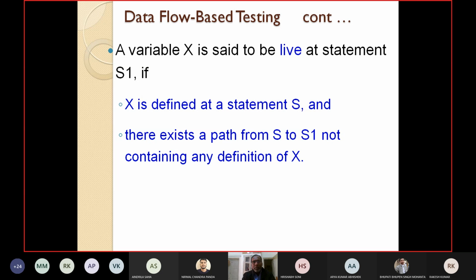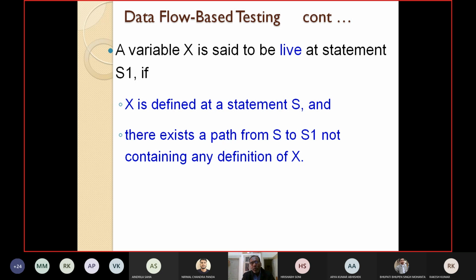Number 1, variable X is defined at a statement S, and variable X is used at S1, and there exists a path from S to S1 such that this path does not contain a definition of X. That means X is not redefined in between S and S1.